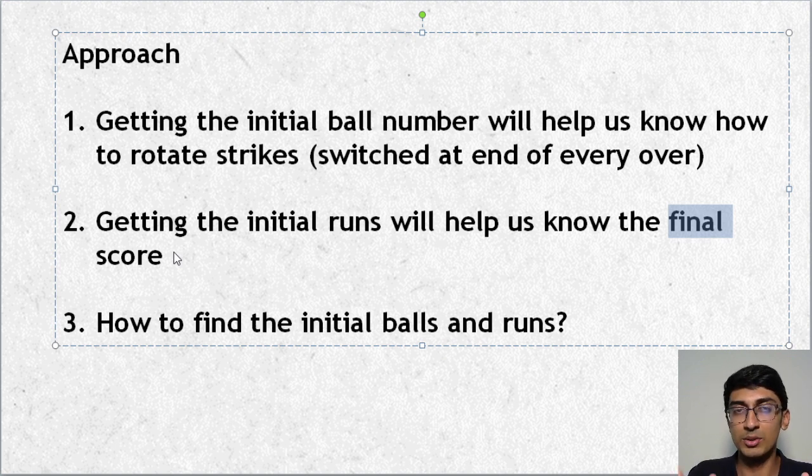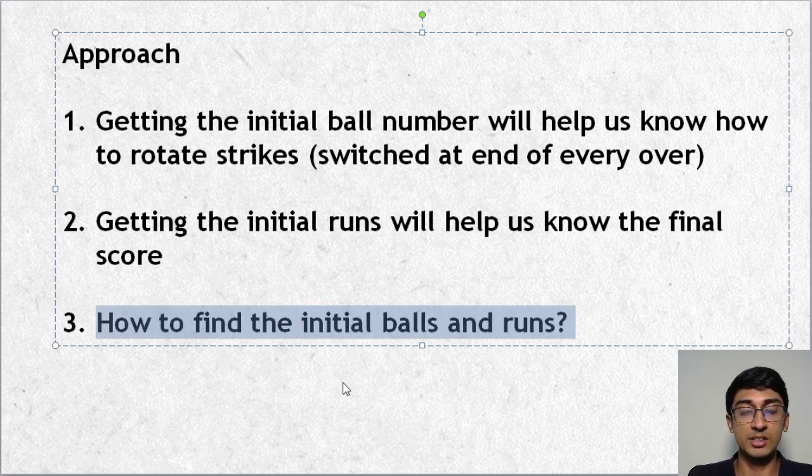Again, assuming everybody knows a little bit of cricket over here. So the question boils down to how do I find the initial balls and runs? Because if I find the initial balls and runs, it's very simple to play out the runs going forward. So if Sachin gets a single, Sachin gets that one run, but now Sehwag is on strike. So the next runs, whether it's 2, 3, 4, 5, or 6 runs, all come to Sehwag, and depending on the runs played, it either goes back to Sachin or it's still Sehwag's strike. So I need to know which ball we are on, so that at the end of the over I can change the strike as well. I hope you've understood that part. So how do I find the initial balls and runs?